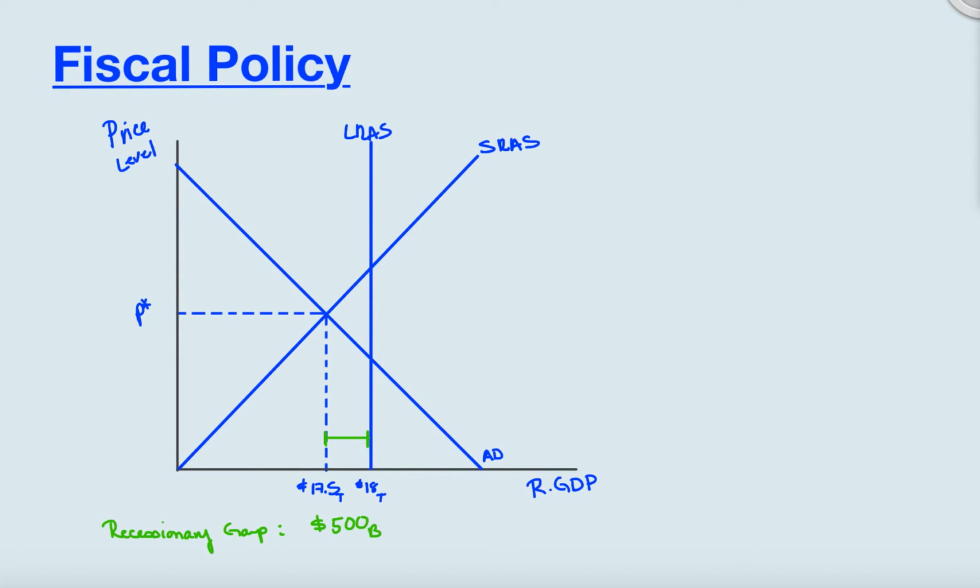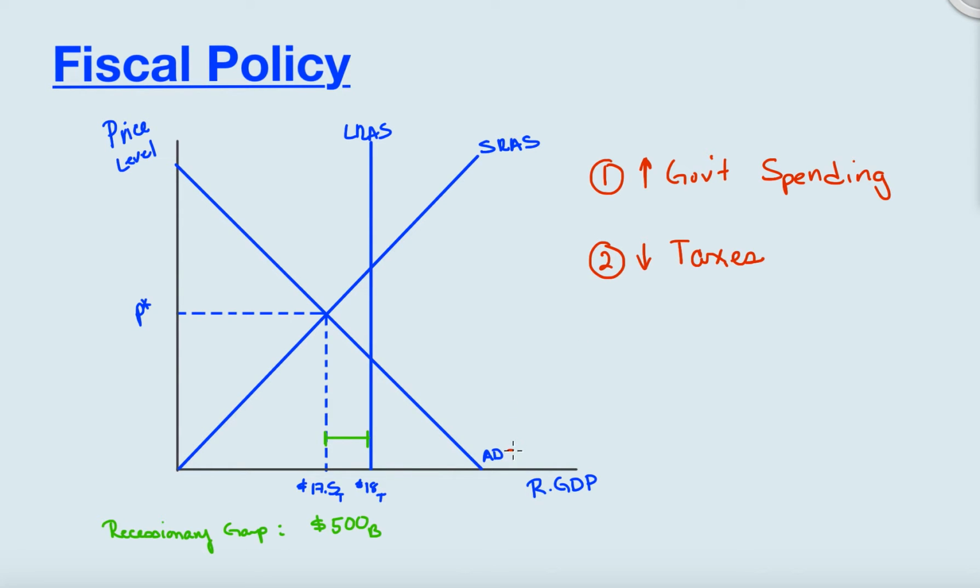They can increase government spending, or they could decrease taxes. I guess they could actually do a third thing, a combination of the two. But the two tools they have are to change spending or to change taxes.